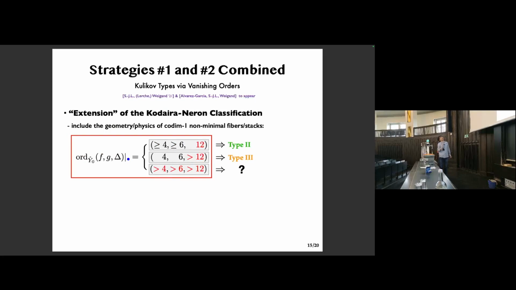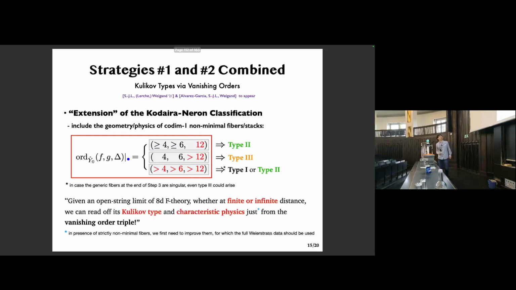By combining strategy number 1 and 2, we can eventually identify the fate of this strict non-minimality as either type 1 or type 2. So what we've done here is, in the end, to extend the Kodaira-Néron classification of the minimal Kodaira fibers, which are all at finite distance, by including the codimension 1 non-minimal fibers as well.